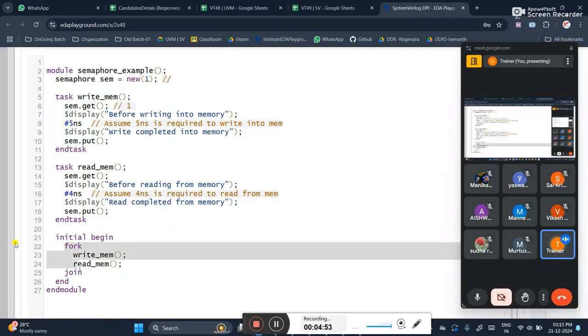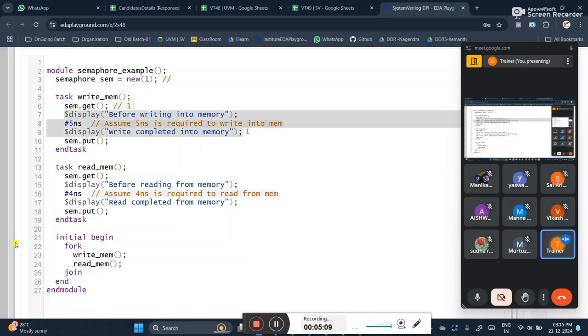Irrespective, I know that inside the fork join both will get executed parallelly. Both are executing parallelly only, but with the help of the semaphore I am trying to control my method. Now first, at line number 6, the key is present here. First these two statements will get executed. Afterwards you should put back the key. You have got the key, so you should complete your work.